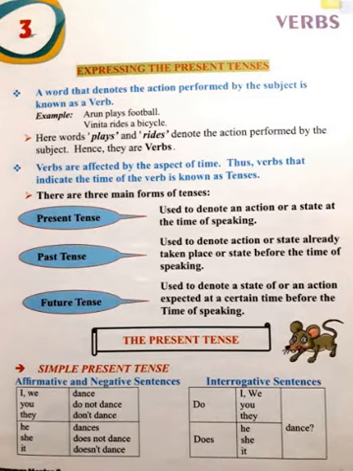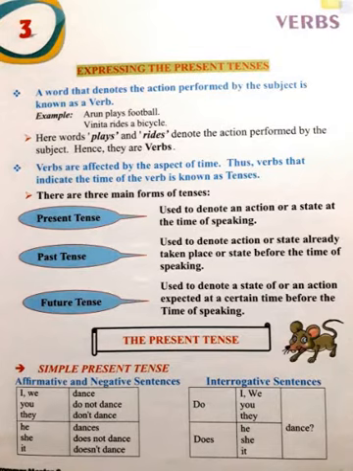Example: Arun plays football. Here the subject, about whom we are talking, is Arun. What is he doing? He is playing football. He plays football. So play is the verb. Vinita rides a bicycle. Here the subject is Vinita, and what is she doing? She rides a bicycle. So rides is the verb. Here the words plays and rides denote the action performed by the subject, hence they are verbs.